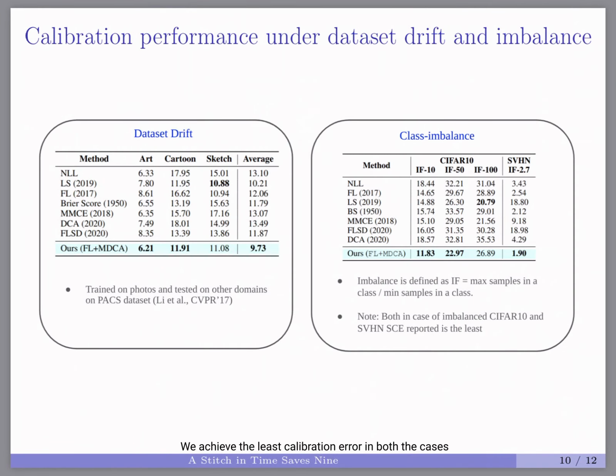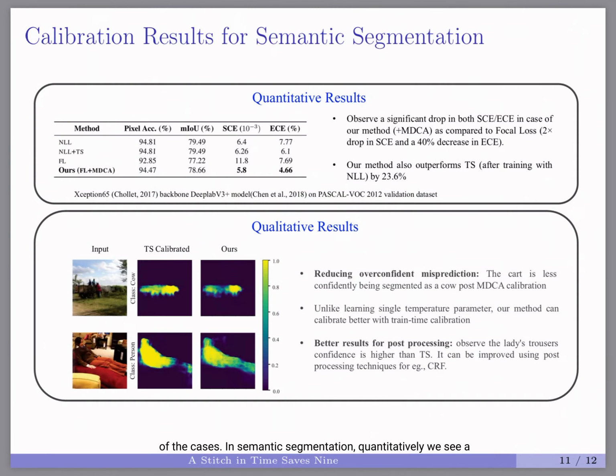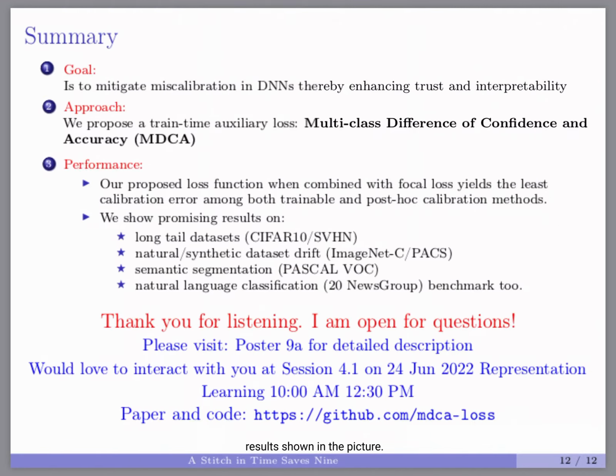We achieve the least calibration error in both the cases, dataset drift and imbalanced datasets, in the majority of the cases. In semantic segmentation, quantitatively, we see a significant drop of ECE/SCE when compared to focal loss and TS, which are the state-of-the-art methods, by a factor of 2 and 40% respectively. Qualitatively, our approach is better calibrated than temperature scaling, as evident from the qualitative results shown in the picture.